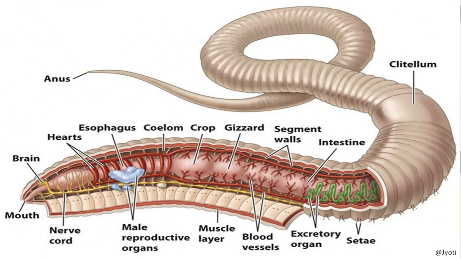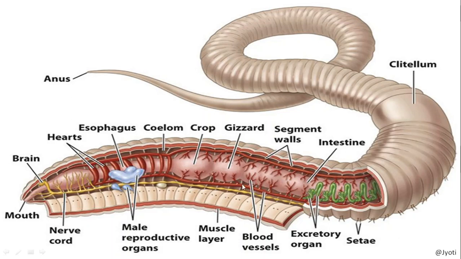So here you can see how metamerism is seen. This is the earthworm. Here you can see external segments are very clear, but internally also you can see a particular organ in each segment, and these organs are the excretory organs. These are the nephridia, which are present in almost all the segments. We cannot say that the excretory organs are present in all the segments, but different types of nephridia are present in almost all the segments.